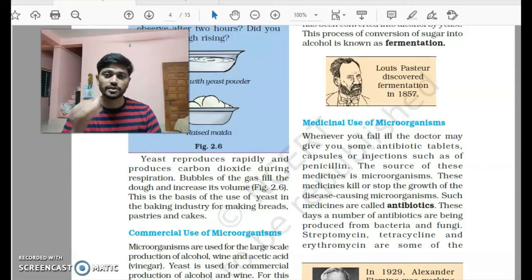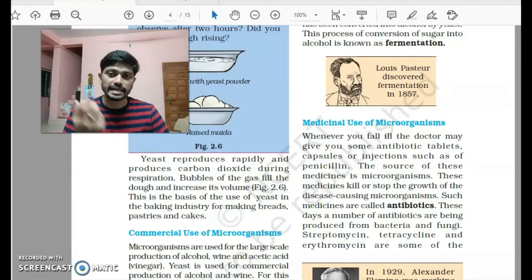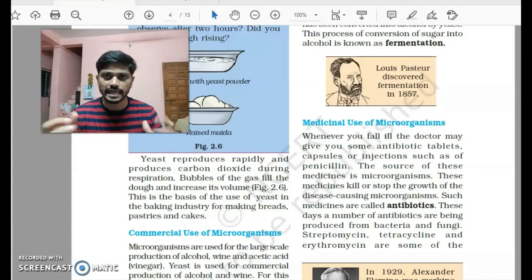Apart from it, in terms of medical science, microorganisms again play an important role. You might remember that whenever you fell ill, doctors would inject you with some antibiotics, some medicines with a syringe. So what are these made up of? These are made up of microorganisms. How do they act? Whenever certain microorganisms or something toxic enters our body, our body's resistive power creates antibodies which fight against the incoming microorganisms, and because of this they help our body to protect from these outside threats.